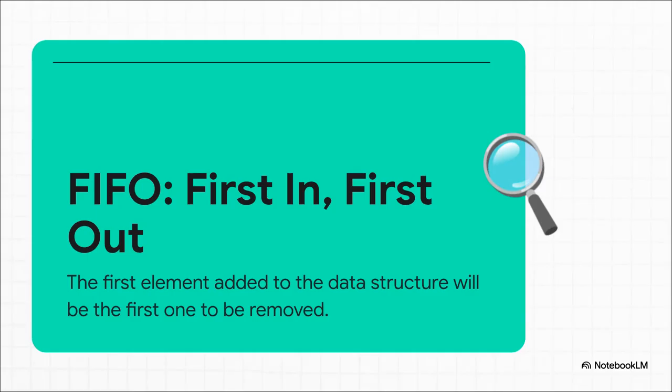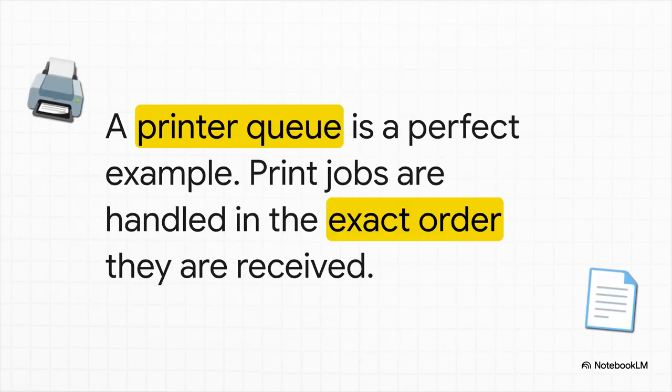So the principle that governs a queue is the opposite of a stack. It's FIFO, first in, first out. The very first item that gets added to the list is the very first item that gets removed. It preserves the order things arrived in. You know, the classic example is a printer queue. You and 5 coworkers all hit print at the same time. A queue makes sure the jobs are handled in the exact order they came in.